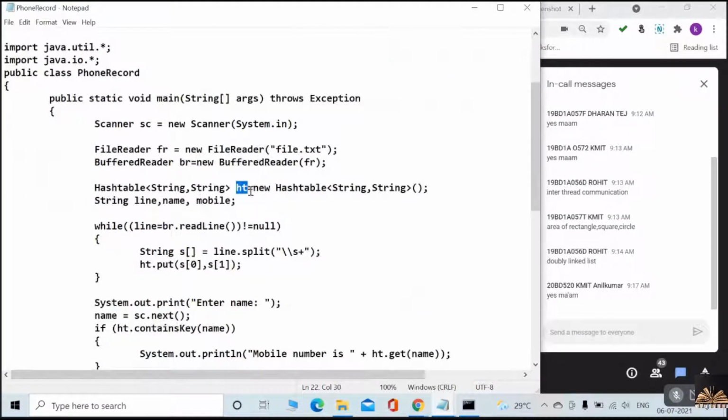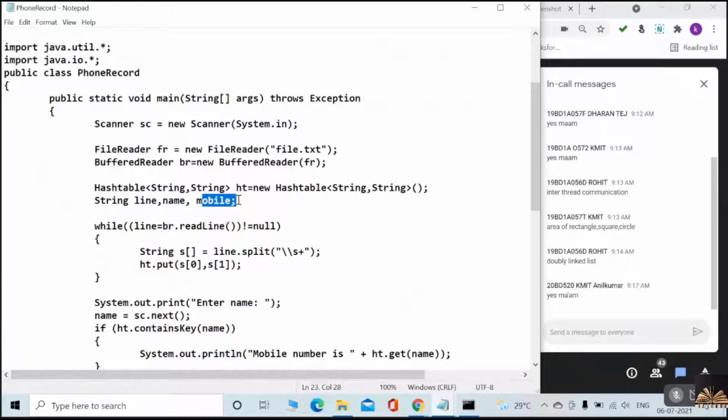We are creating a hash table like this, and the generic type I am mentioning is string comma string. That is, the key is a string and the value is also a string. Now what I am doing is taking the string variables line, name and mobile number.